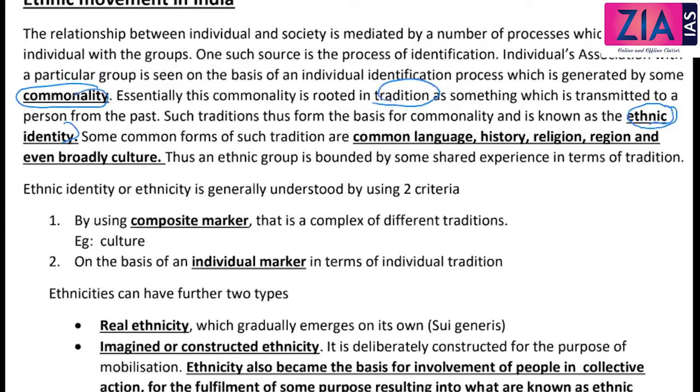It can be anything: religion, region, culture, language, caste, history. Some common forms of such tradition are common language, history, religion, region, and even broadly culture. So this is what I mean by ethnicity.